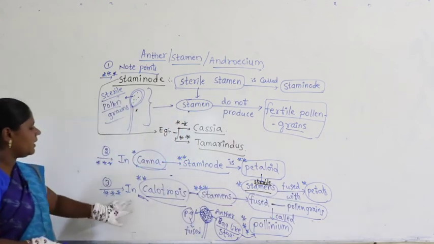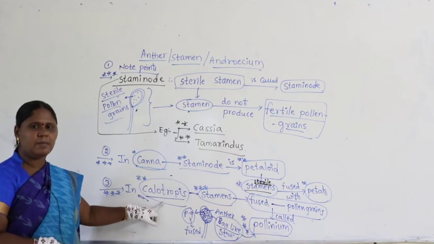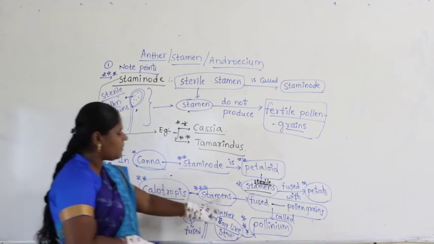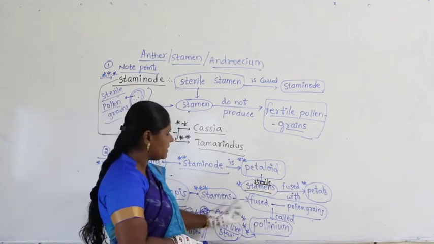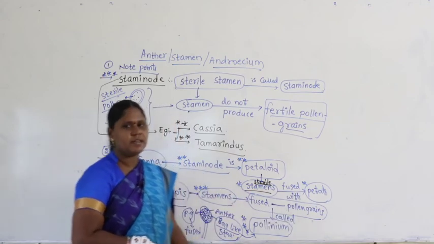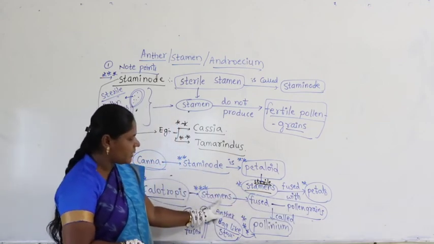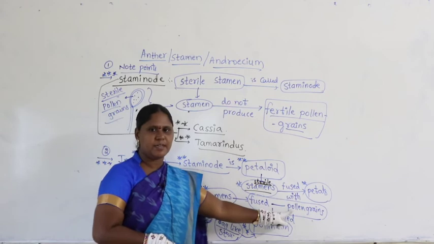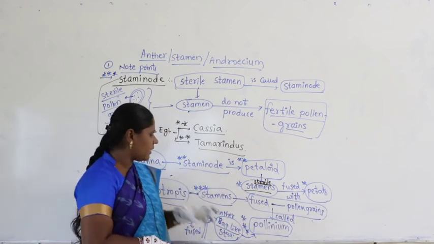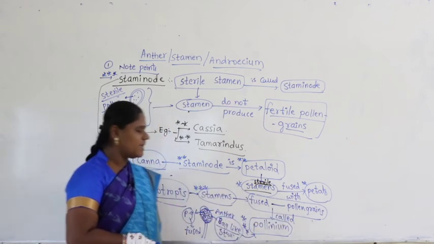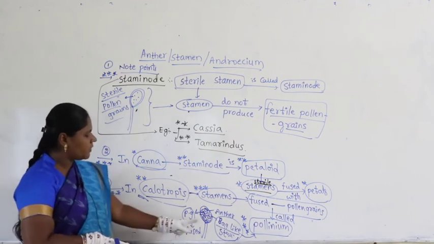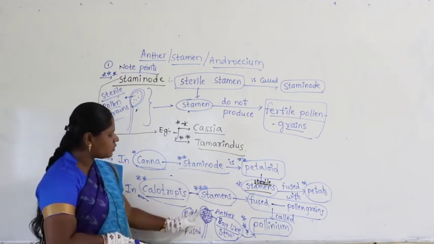Now, coming to Calotropis, what happens in the plant Calotropis? Stamens are fused with pollen grains, or we say within the stamens fused pollen grains are present. All pollen grains join together and the structure is called pollinium. See here, pollinium means a bag-like structure.